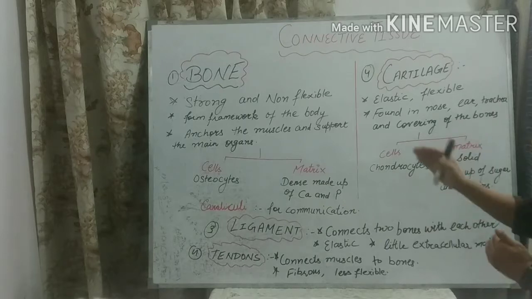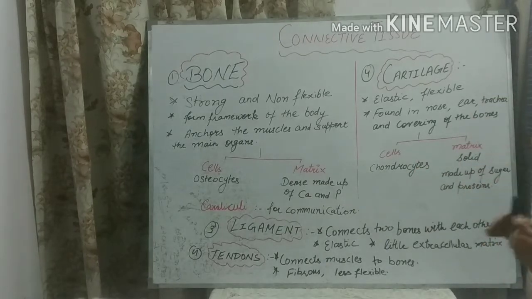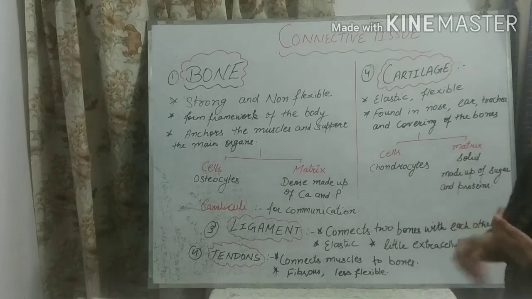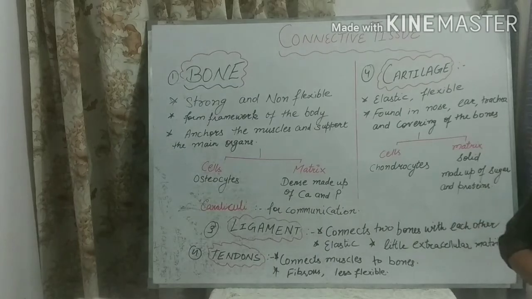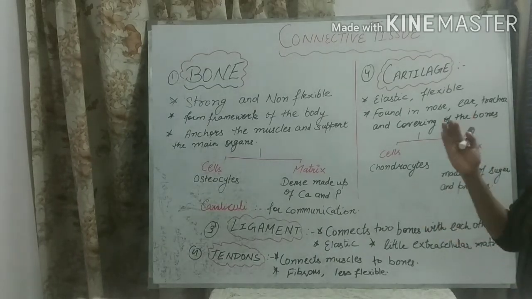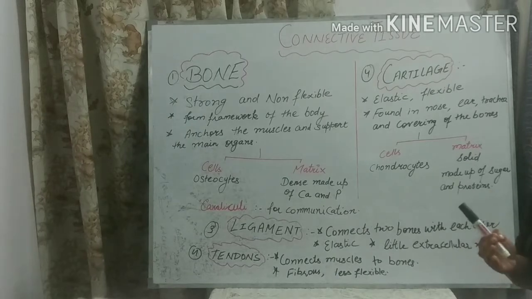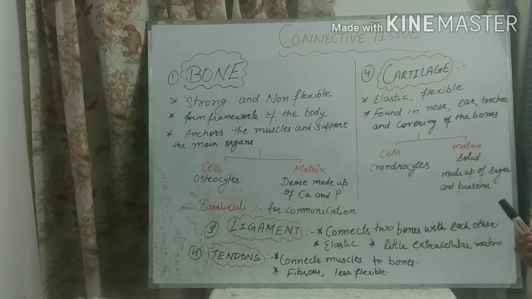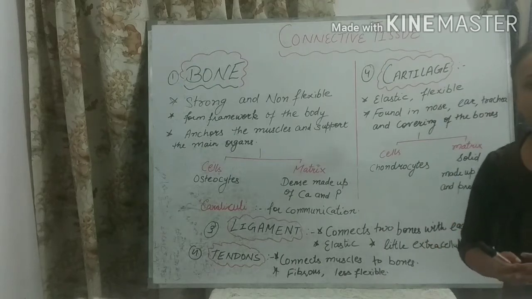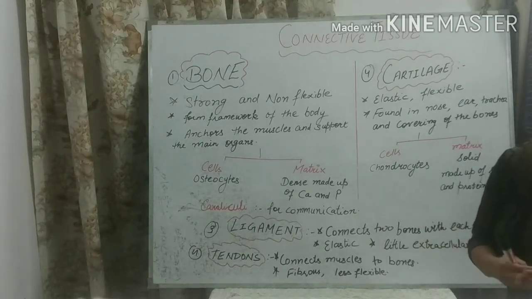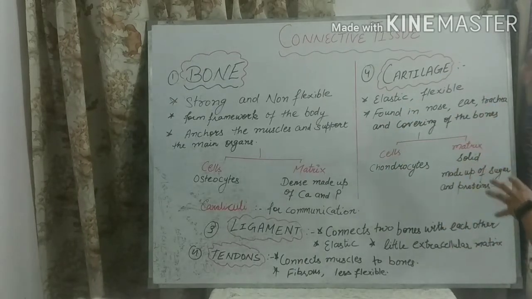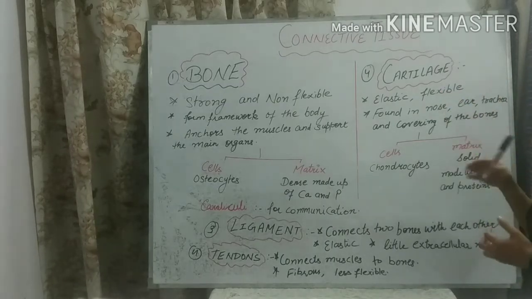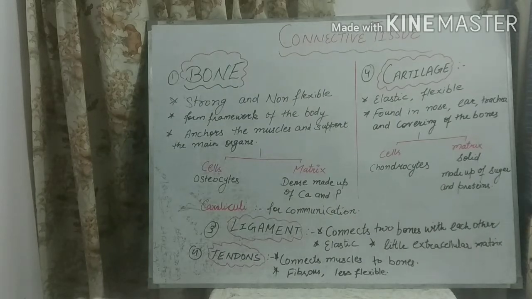So till here we have discussed the four tissues. Before moving further, we take a quick recap of these tissues. First, we have read about bone. Bone is a strong and non-flexible tissue. It forms the framework of our body, the skeletal system of our body, and the cells of bones are known as osteocytes, and the matrix of bone is dense and made up of calcium and phosphorus. In comparison, cartilage is a flexible tissue. It has elasticity.